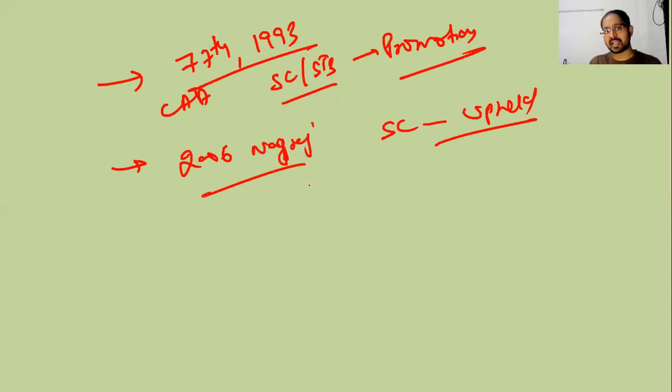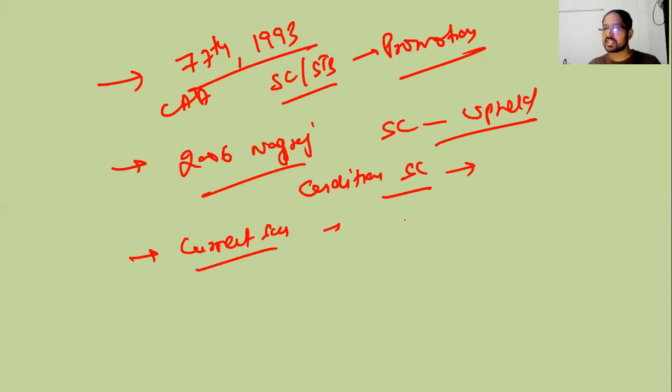Also, there were some conditions provided by the Supreme Court, but we do not need to go into that in this particular answer, because they haven't asked about the Nagraj case, they have asked about the Indira Sahni case, and we have talked about it. And then further, what is the current scenario? Some states are giving, the central government is also providing reservation for SC, ST in promotion.